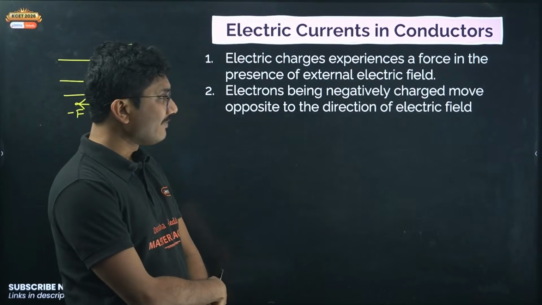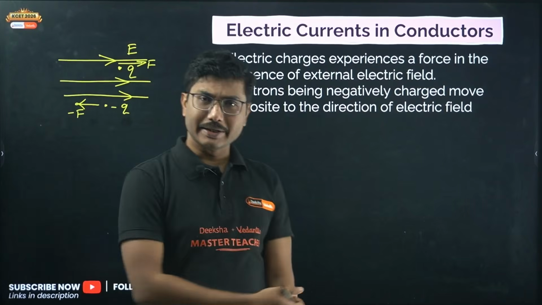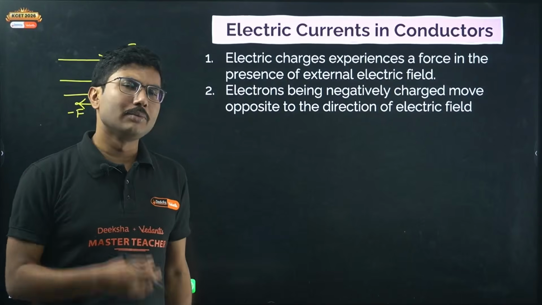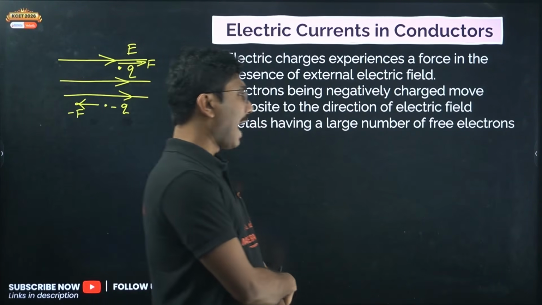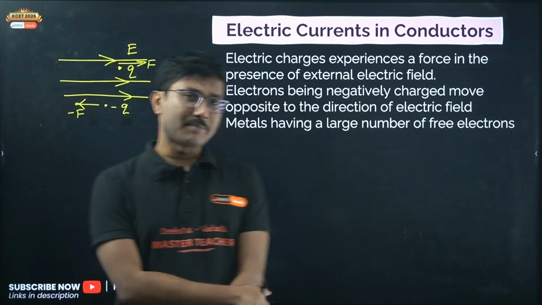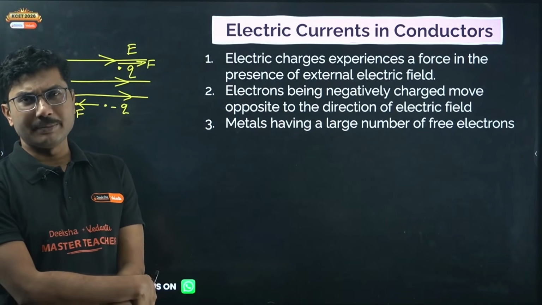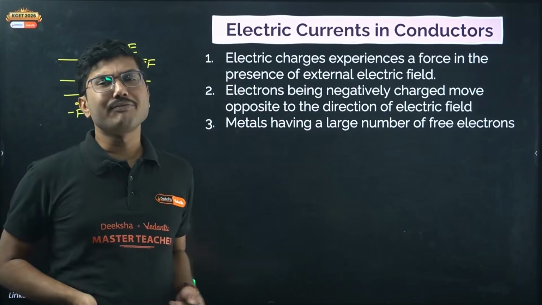Electrons, being negatively charged, move opposite to the direction of the electric field, right? Electrons are negatively charged, so if you apply an electric field, they will move in the opposite direction. Now, metals have a large number of free electrons. As I mentioned, conductor means, in this chapter, specifically metals. So metals are conductors, and they have a large amount of free electrons.